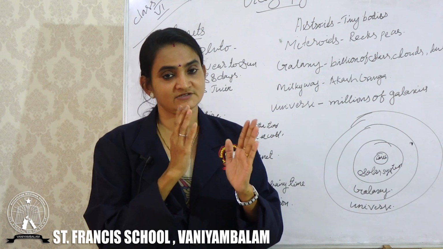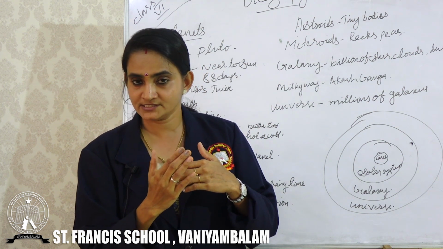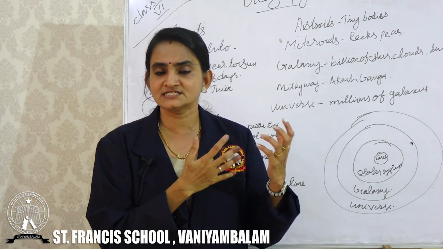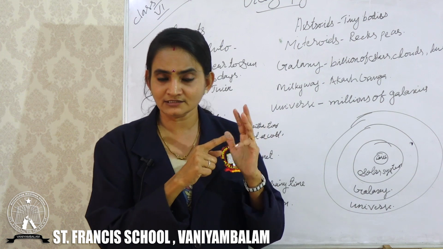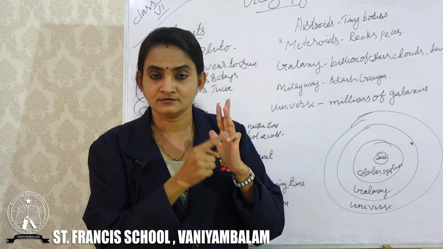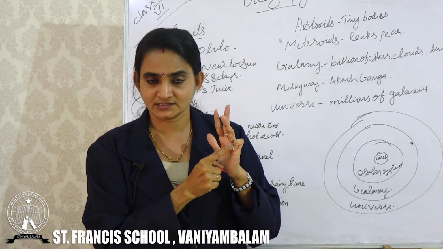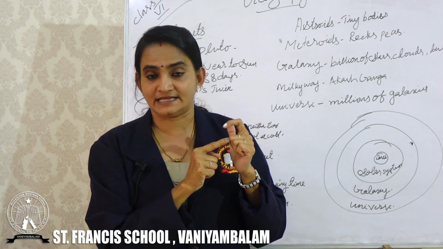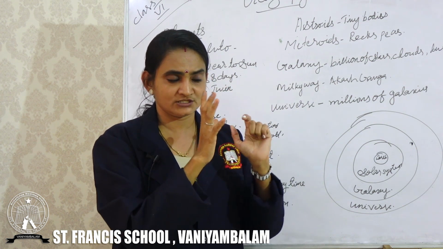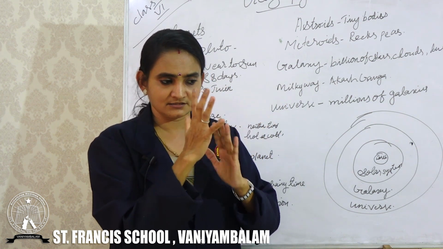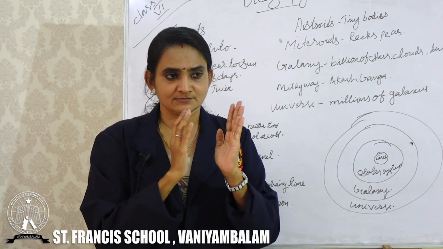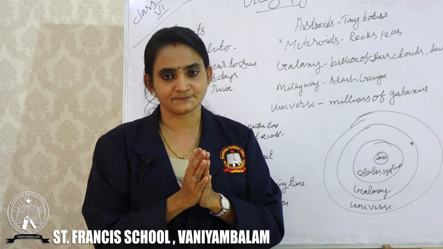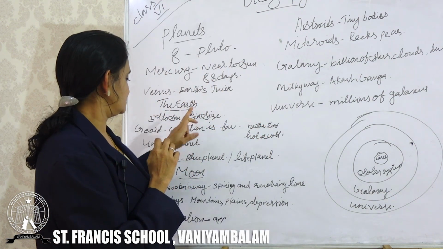That's why the Earth is also known as a blue planet. So which planet is known as a blue planet? It is the Earth. And what are the other names of this planet? We can call it a life planet, isn't it? Blue planet, is it? And we can also call it a unique planet, because there are some features which made this Earth very different, something very unique while comparing to other planets. Okay, so that's all about the Earth.